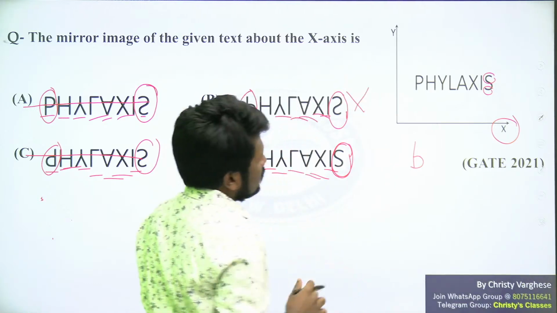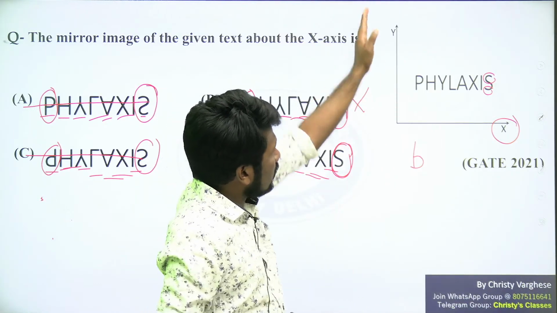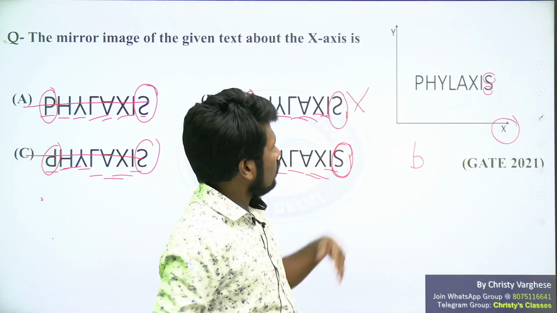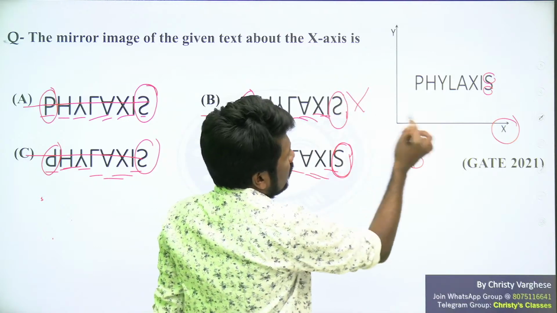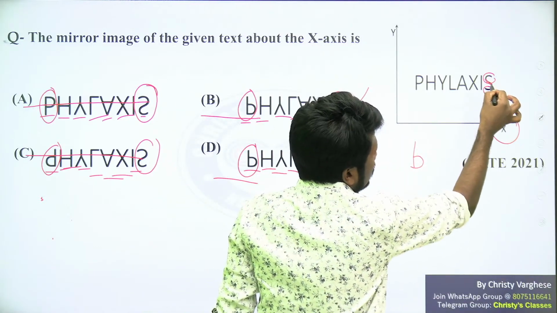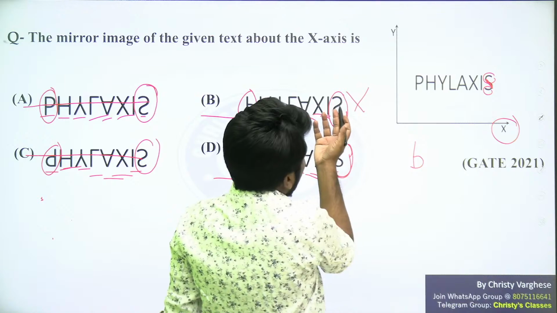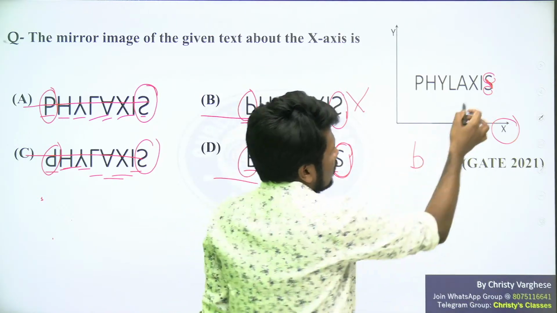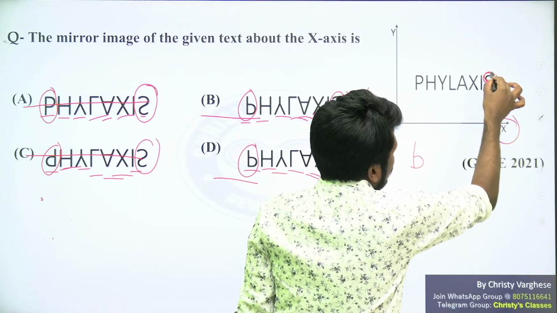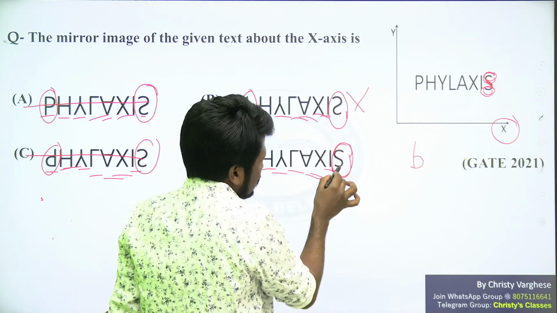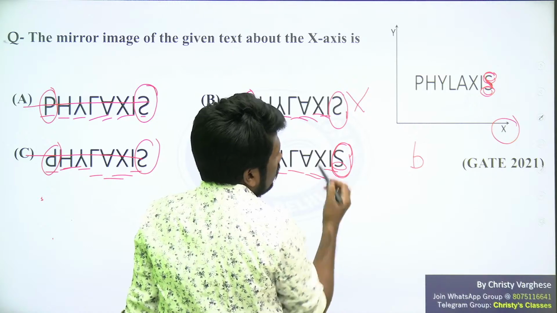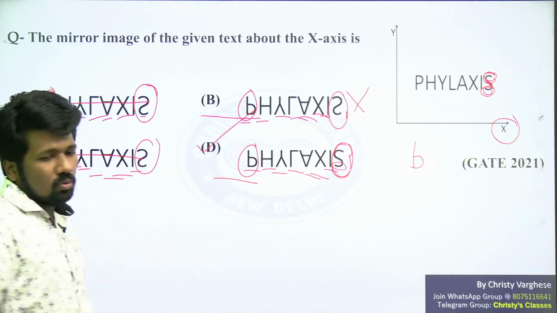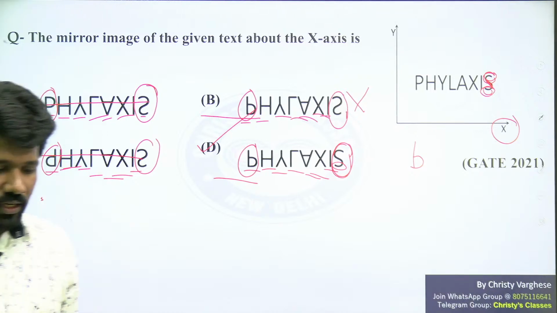All of you understood? This will work if the rotation is around the y-axis, but this is around the x-axis now. So definitely it will look at the center portion, this diagonal part. Here it is shifting to the other side now. That is totally wrong. The diagonal should be there itself. Only the long part and short part will interchange. The short part will come down, the long part will come up. So option D only makes sense with respect to both the changing letters. Is this clear?